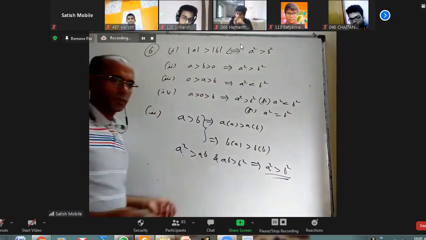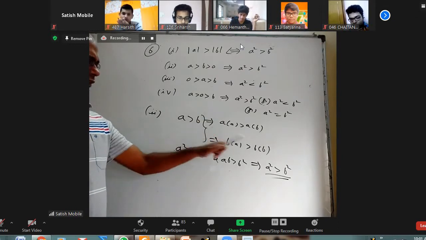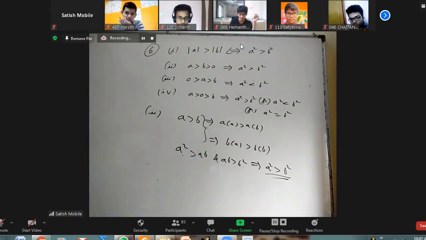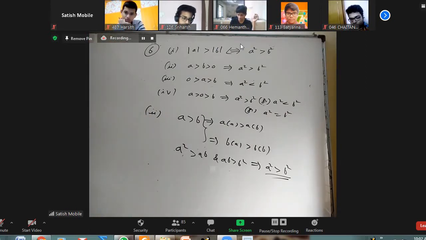There's not just one way, there are many ways somebody can prove it. Somebody can take difference, somebody can do like this. But basically, when you square an inequality or when you find the square root of an inequality on both sides, you should be really careful.